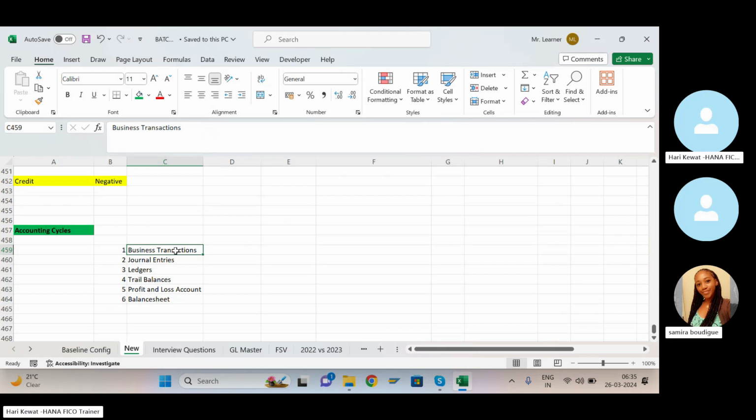Then that is known as a business transaction. For any business transaction, the next step is to pass the journal entry. Then prepare the ledgers, then the trial balance, then the profit and loss account, then the balance sheet.